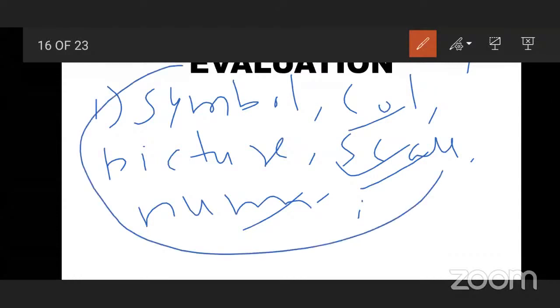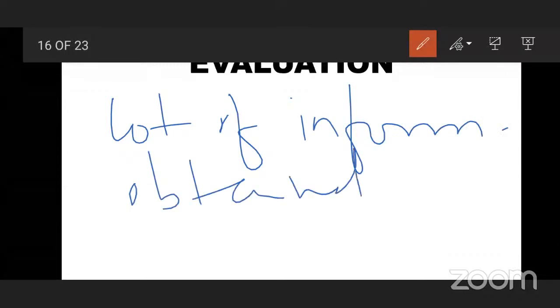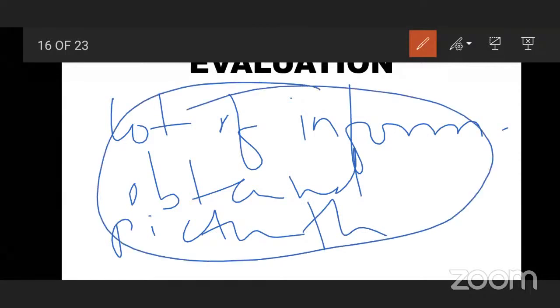A pictograph says that a lot of information can be obtained from pictures. A lot of information obtained from pictures through the table is called a pictograph. Numerical information, this is called a pictograph. Understood, students? Yes.